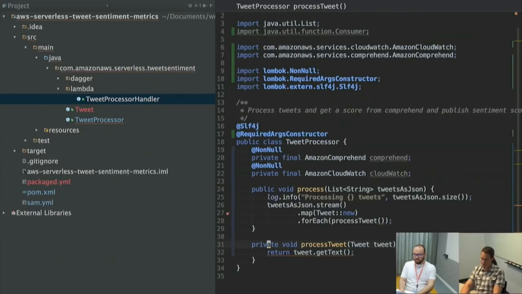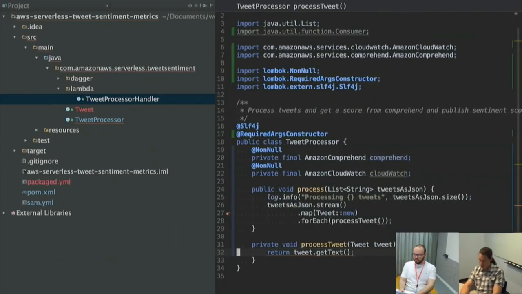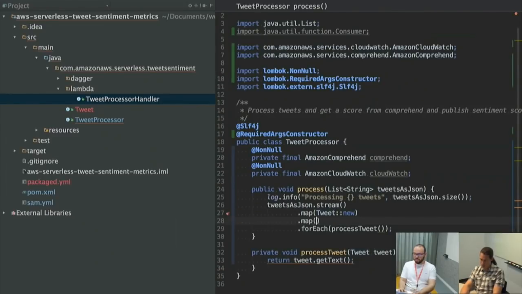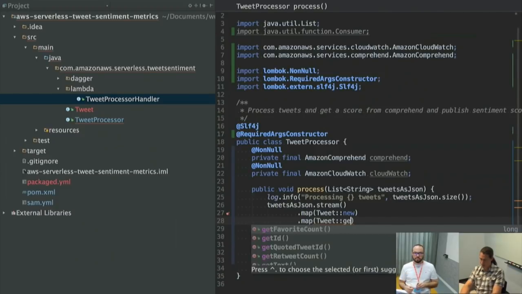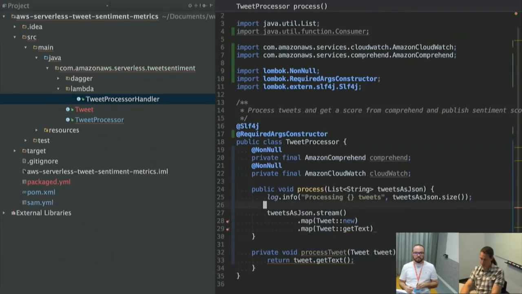Okay, so now I should be in a place where I can just grab the text. What I want to do is call Comprehend batch. So actually I want to convert this to text. So map, and I'm going to do tweet get text.